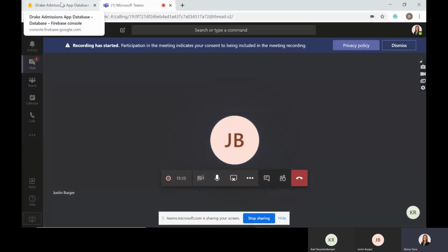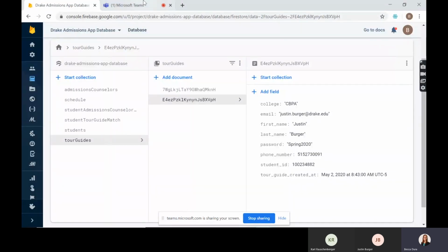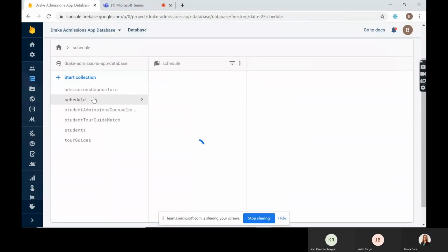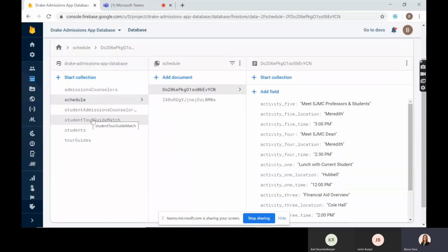All right, so next we're going to talk a little bit about the database. Our database is set up on Firebase in Cloud Firestore, which is a NoSQL database. That just means that instead of having different tables with variables in them, we have a collection for students, tour guides, and admissions counselors, as well as collections to display the student schedules while they're visiting and match up students to tour guides and admissions counselors.